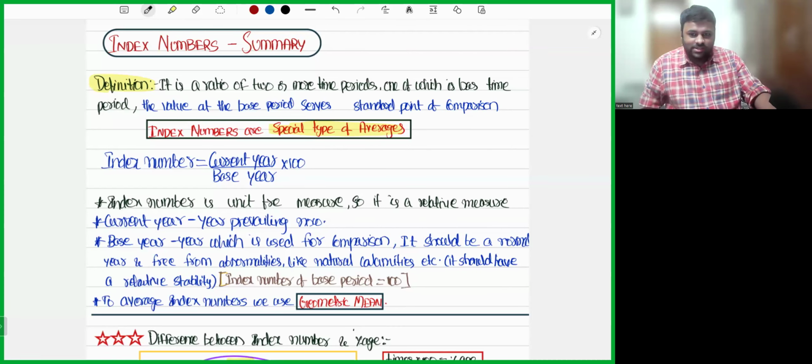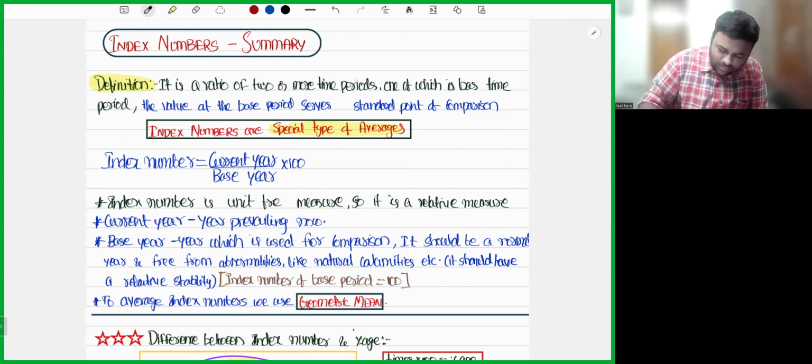So, my dear friends, in the last session we completed central tendency and dispersion, right? Now, in this session, we'll do one of the most important topics, that is index numbers. Most important and also the simplest topic in the entire statistics.